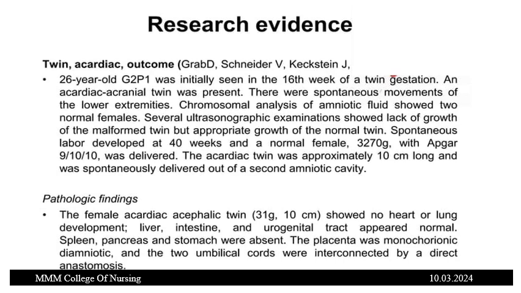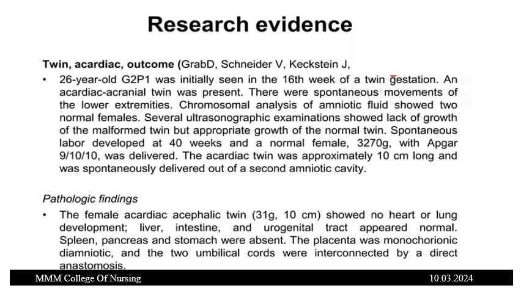Several ultrasonographic examinations showed lack of growth of the malformed twin but appropriate growth of the normal twin. Spontaneous labor developed at 40 weeks, and a normal female weighing around 3.2 kg with an Apgar score of 9 by 10 was delivered, and the acardiac twin, approximately 10 centimeters long, was spontaneously delivered out of a second amniotic cavity.